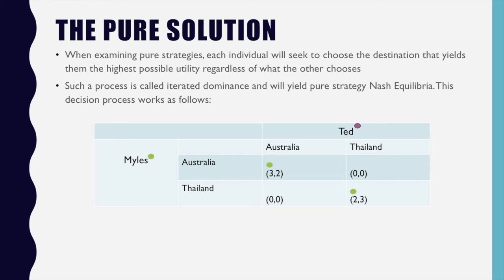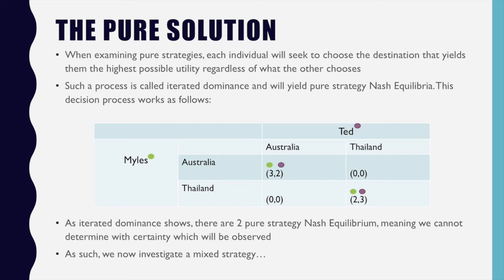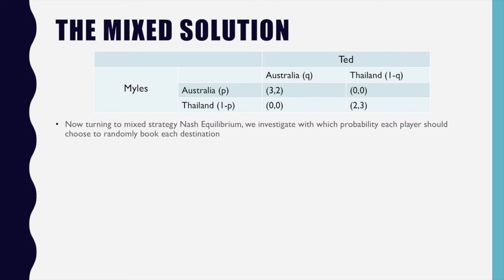By applying the same method of fixing Miles's decisions, we can determine which action Ted will take to maximise his utility and mark these. As iterated dominance shows, there are two pure strategy Nash equilibria, and we cannot determine with certainty which will be observed. As such, we now investigate a mixed strategy.